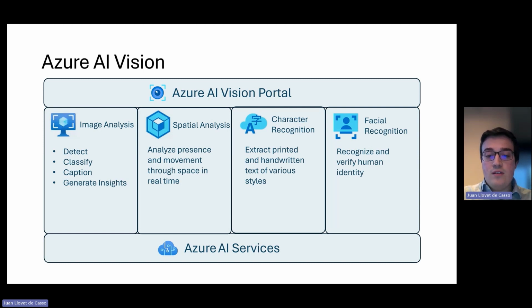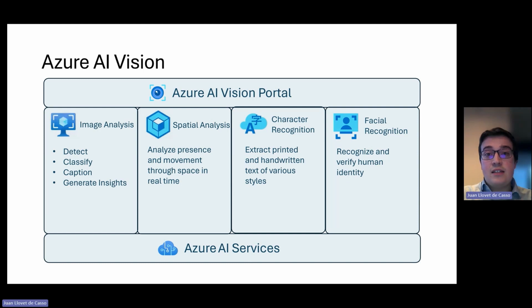So once you have that resource deployed, what can you do within Azure AI Vision? With image analysis, there are a variety of models available in these different categories: detect, classify, caption, and generate insights. They are designed for specific use cases and each offer different features to achieve what you're trying to do with computer vision. To keep in mind, these are models for still images, not for video. And it is in this category where you can train your own custom models, which we will get into further on.